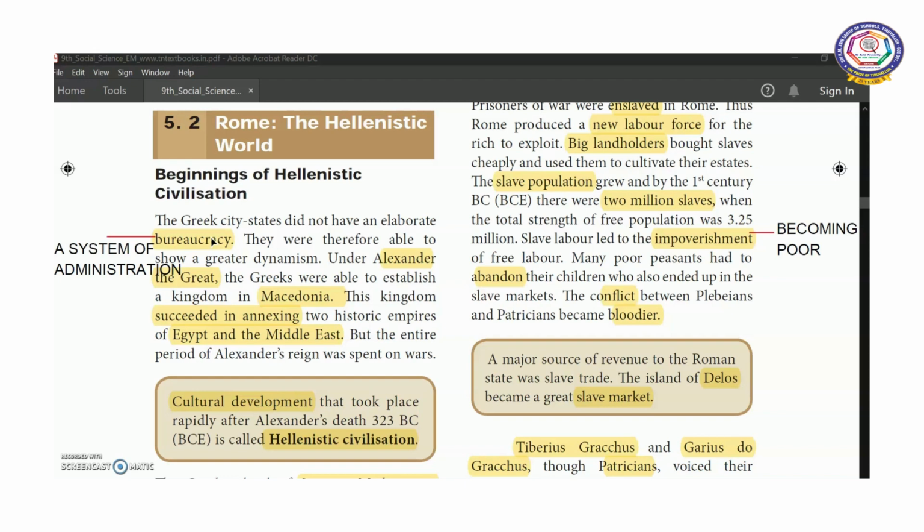Under Alexander the Great, the Greeks were able to establish a kingdom in a place called Macedonia, and they succeeded in annexing two historic empires, Egypt and the Middle East. But Alexander spent his entire period on war.